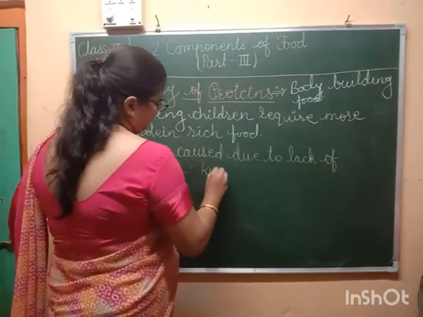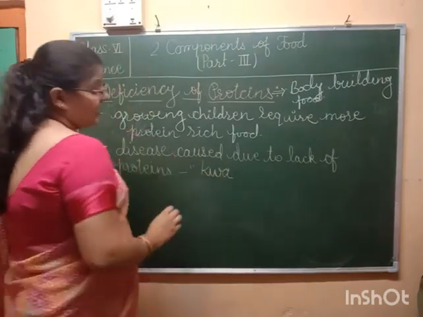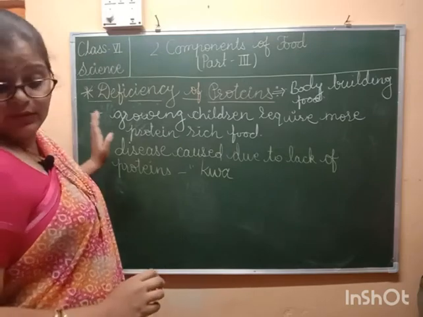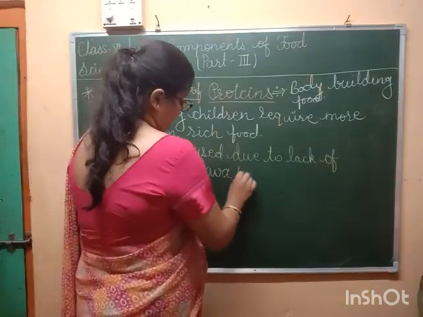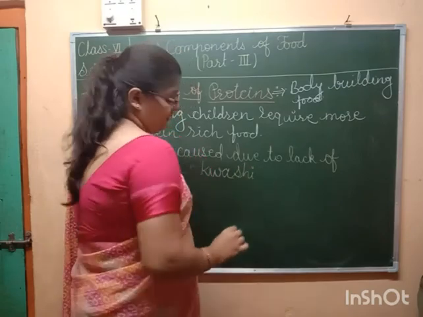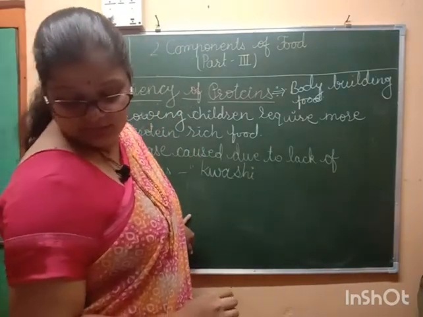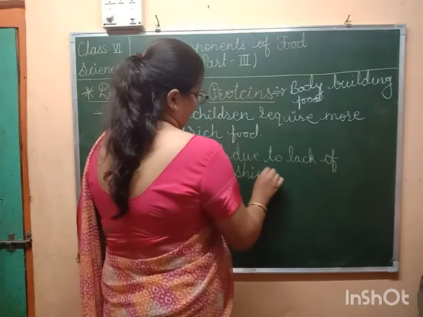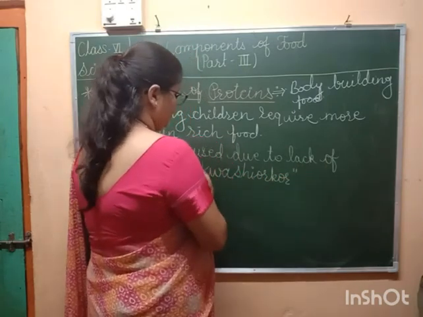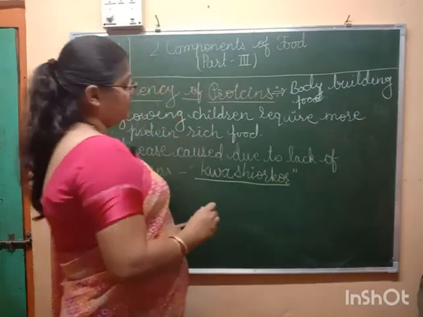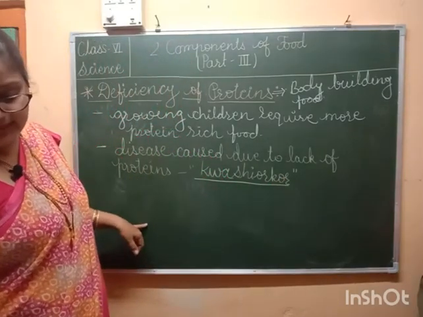It is KWA, cow, shi, ow, kwashiorkor. Okay, so the pronunciation is like this.